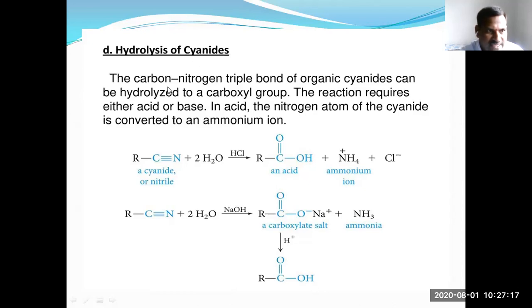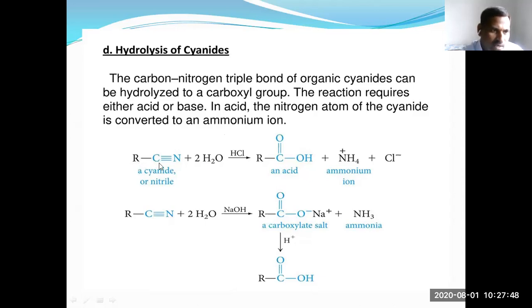In cyanides, the carbon-nitrogen triple bond is present. These cyanides are hydrolyzed to a carboxyl group, and the reaction requires either acid or base.